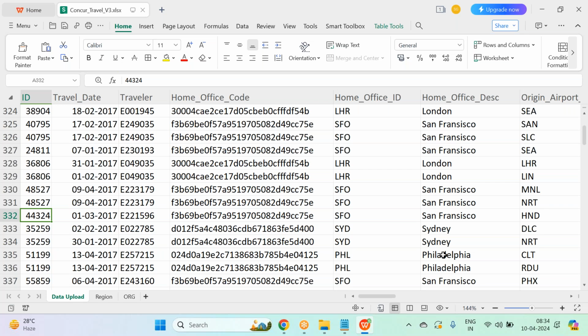Satya, does Concur have live connectivity or import connectivity only? Import. See guys, I told you, live connectivity is only from a warehouse. Live connectivity is only with warehousing and data modeling applications where a data model is already present. Only with BW, HANA, S4 where you have data models. Concur is an expense management tool. It's a business application, not a warehousing or data modeling system. So we have only an import connection here with Concur.